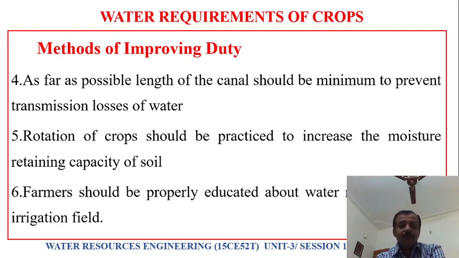Farmers should be properly educated about water management in the irrigation field. If farmers are properly educated about water requirements, then they will be using the water in a managed and efficient way. When farmers use the water efficiently, water requirement will be less. There will be no wastage of water, water will be applied only at the root zone, and only when water is required for the crops. Hence, duty will be more and more area can be irrigated. So educating the farmers is also a very important thing.